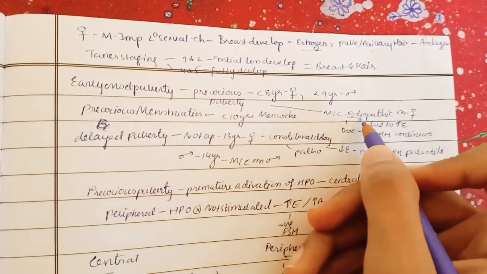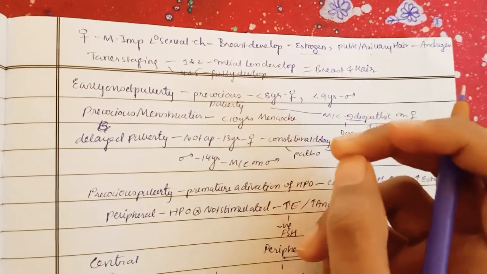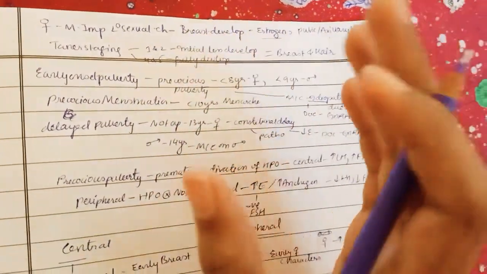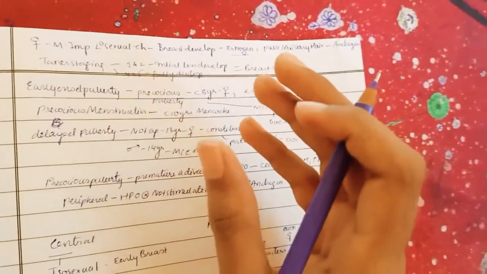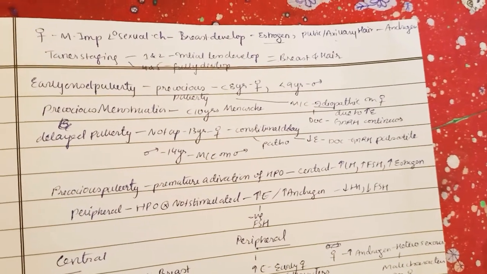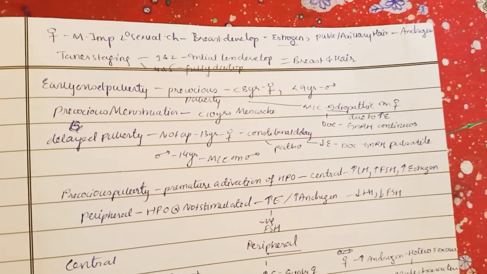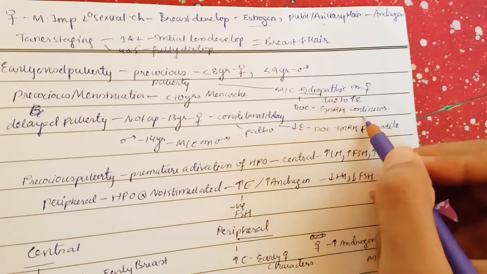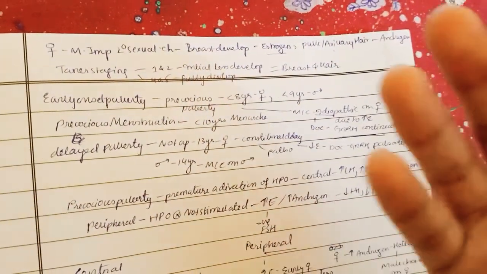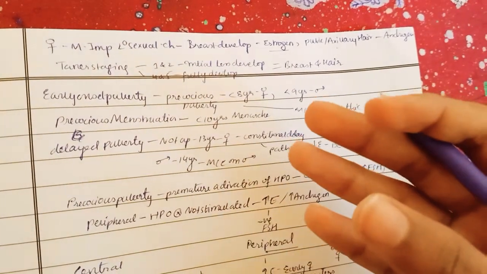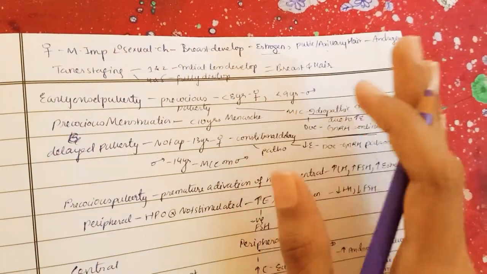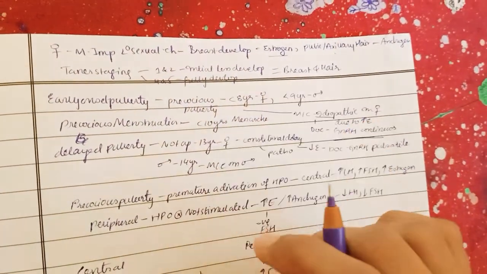It's idiopathic. We don't know the cause. But in girls, this precocious puberty is more common. So the female has more chance to reach puberty at a lesser age when compared with male. Why is this happening in girls only? Because of excess estrogen in girls, and the drug of choice which you can give here is gonadotropin releasing hormone continuously. Because if you give it in a pulsatile manner, it will lead to a further increase in estrogen. But if you give it in a continuous way, it will lead to a decrease in estrogen, so that this problem can be decreased in females especially.